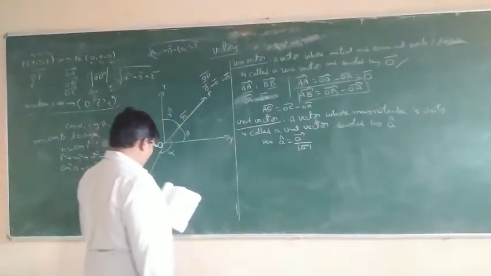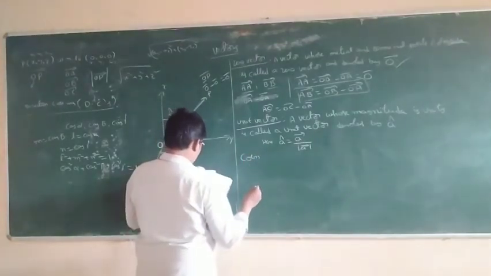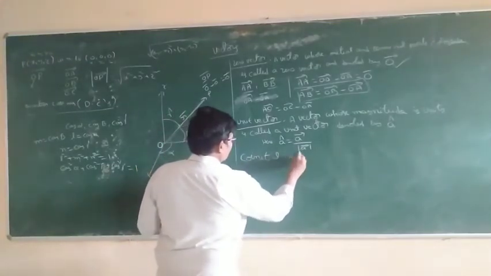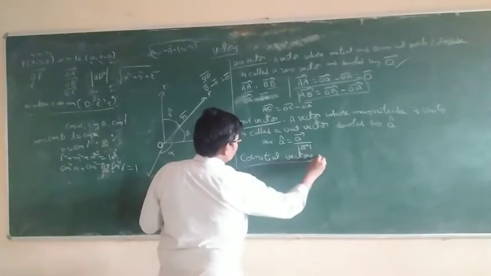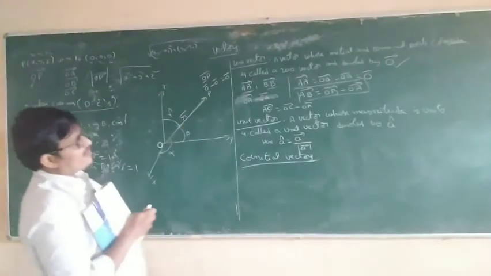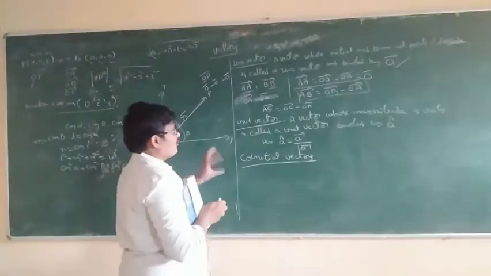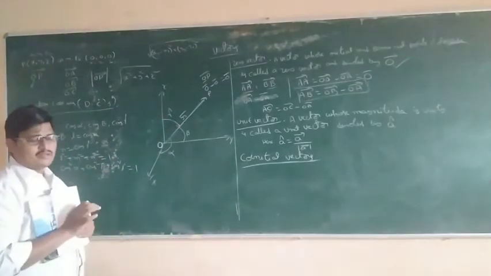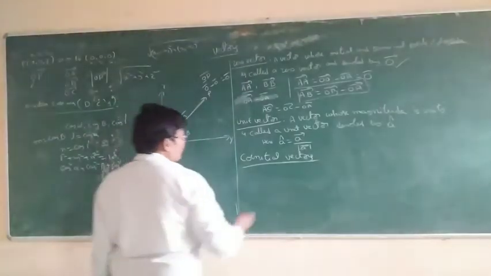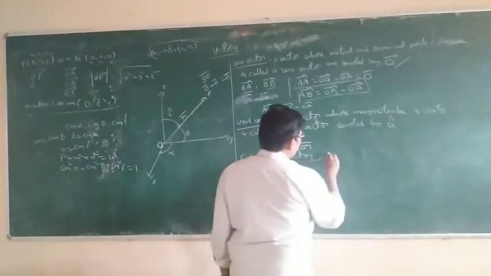Next one, co-initial vectors. Co-initial means the initial points coincide, that is, they are the same point. So what are co-initial vectors?